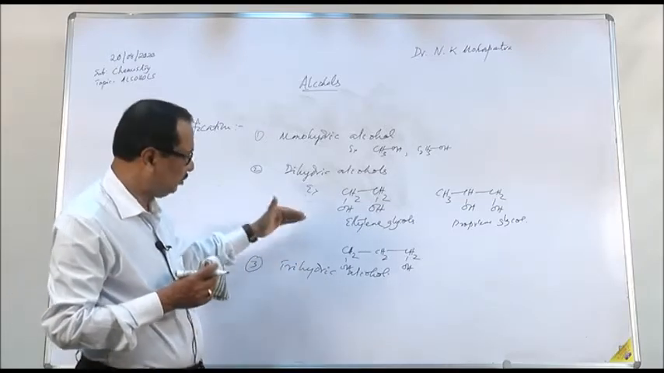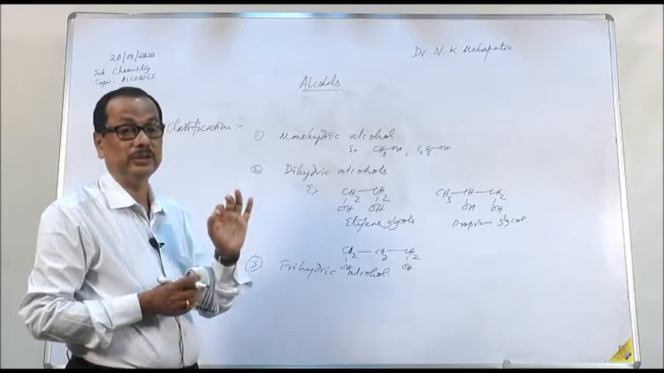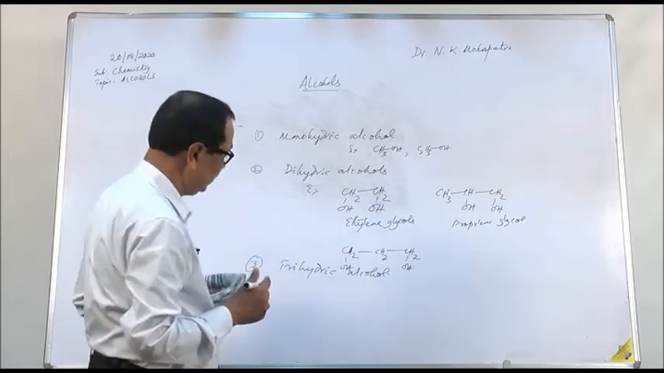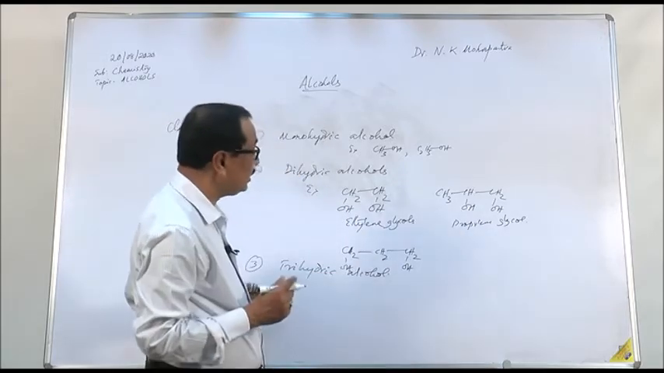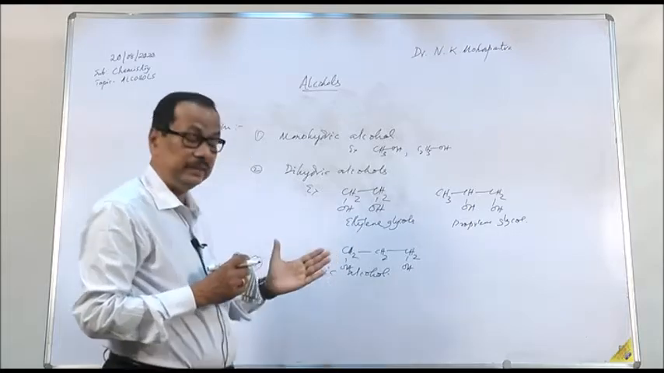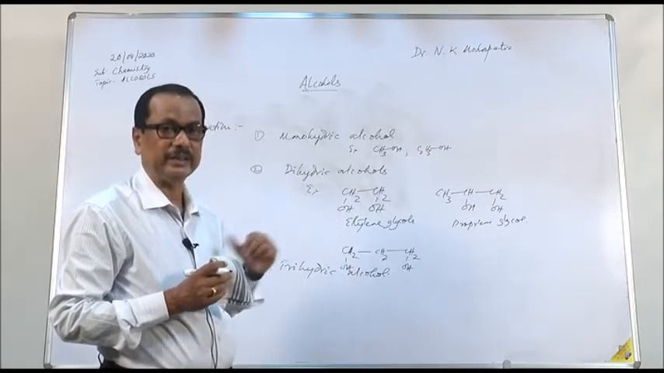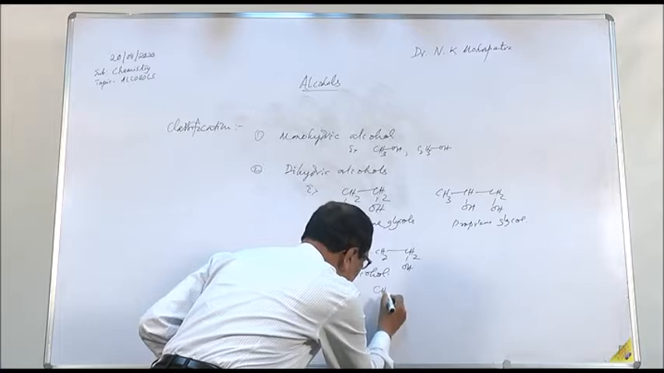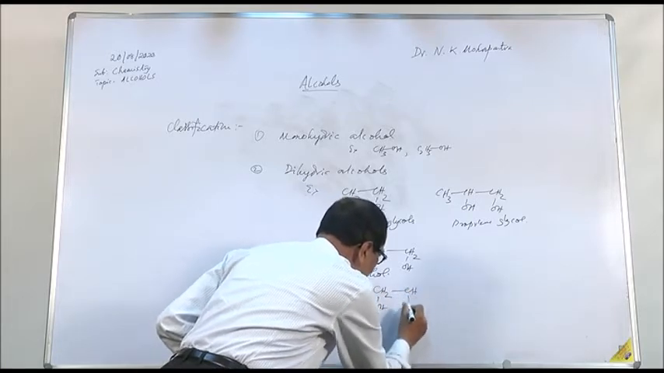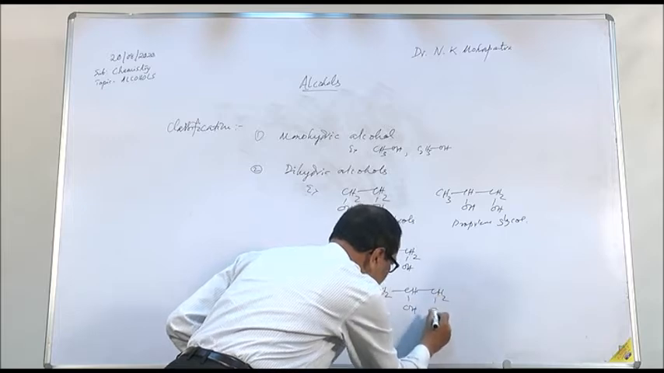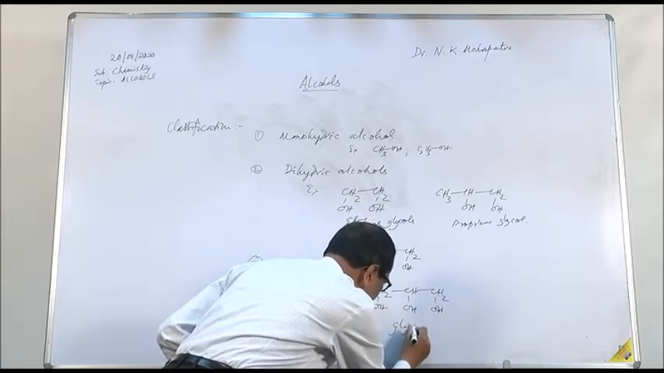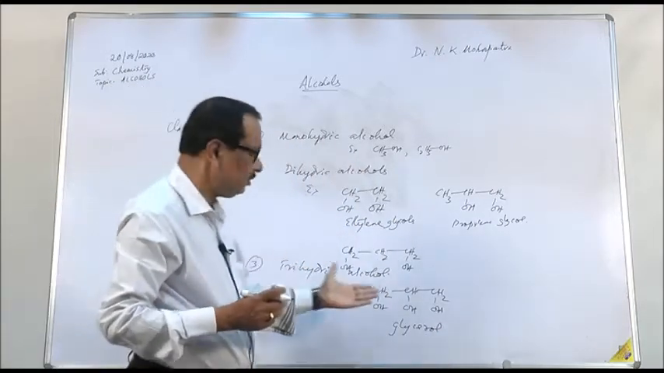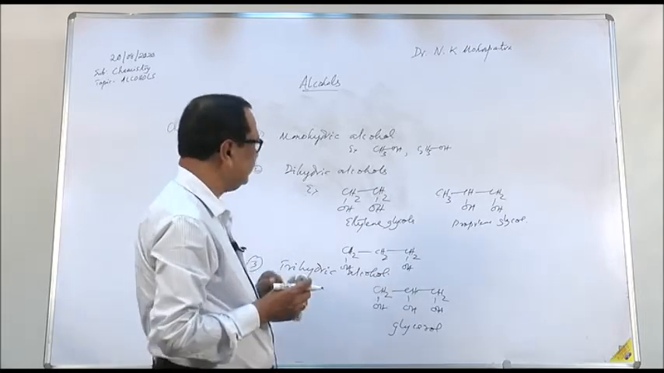You must remember, whether dihydric or trihydric, the OH groups must be present on two or three different carbon atoms. They cannot be present on the same carbon atom. So trihydric alcohol is where the three OH groups are present on three different carbon atoms. But if the three OH groups are present on three adjacent carbon atoms, then it is called glycerol. For example, CH2OH, CHOH, CH2OH. This is glycerol, which normally you know as glycerin. The chemical name is glycerol, the brand name is glycerin. So it is a trihydric alcohol.